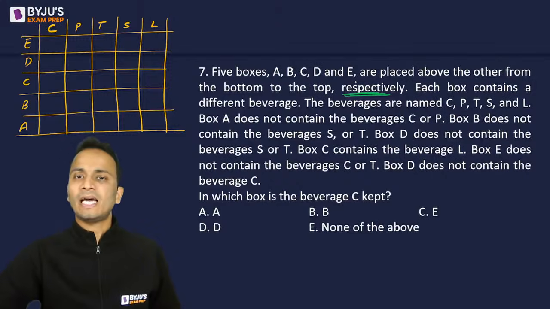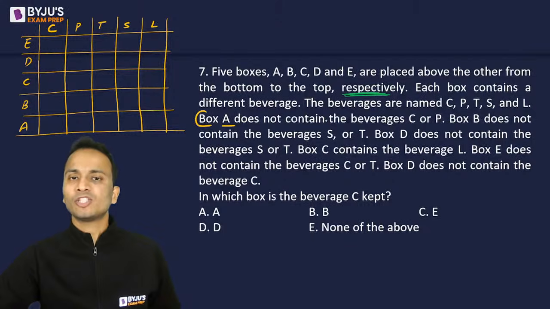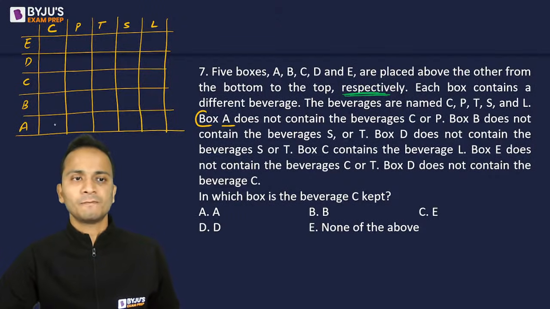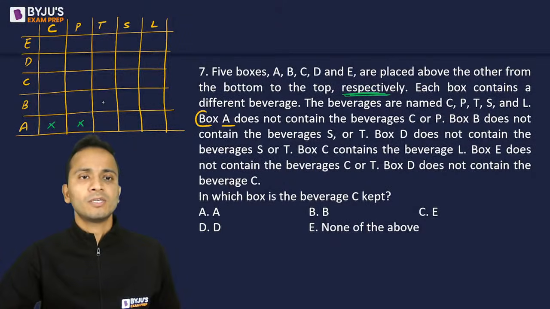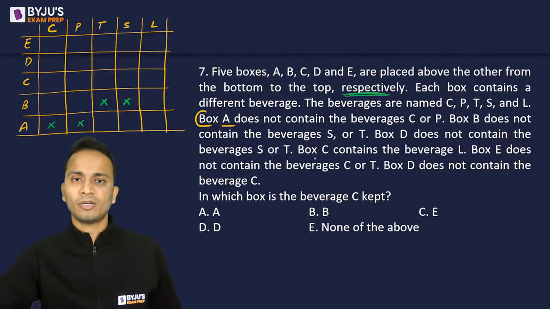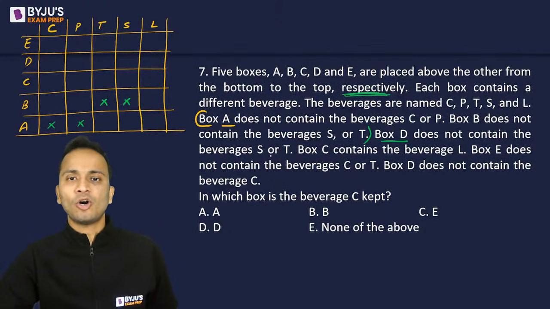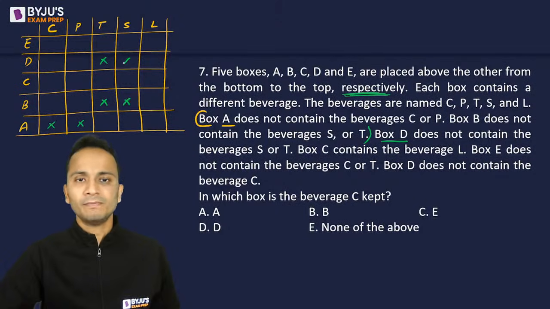So 5 boxes and there are 5 beverages. Okay, so I'll start from here. Box A does not contain C or P. So A does not contain C, A does not contain P. All right, wait, मैं color change कर लेता हूँ so that it will be easy for you to look at these things. So A does not contain C and P. Box B does not contain S or T. So box B does not contain S or T. Done. Box D does not contain S or T. So D में भी S और T नहीं है.